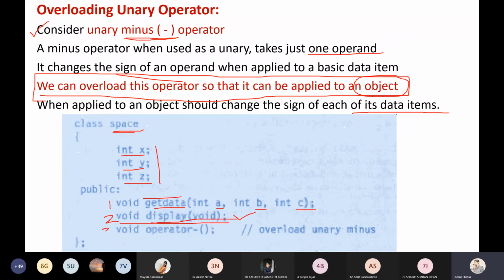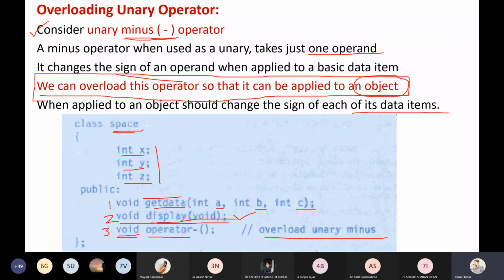And this is the third function, which is my operator overloading function. Is it going to return any value? No, I don't want it to return any value, so the return type is void. This is very important for us. Return type is void, then I'm using the operator keyword. The name of the operator function starts with the operator keyword.